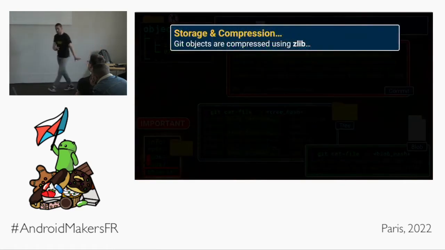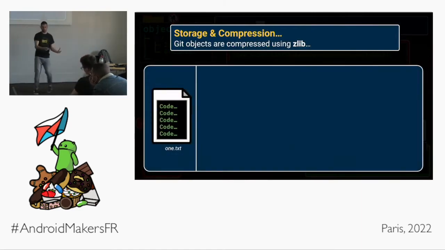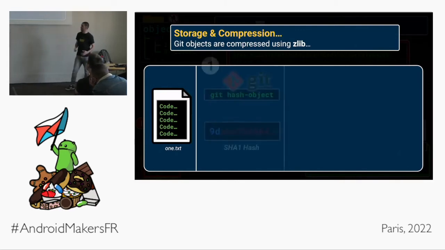But let's just take a step back for a second, right? And understand how Git's actually storing. When we make a change, how is Git taking that file and putting it in the objects directory? We've got file 1 here with some code in.